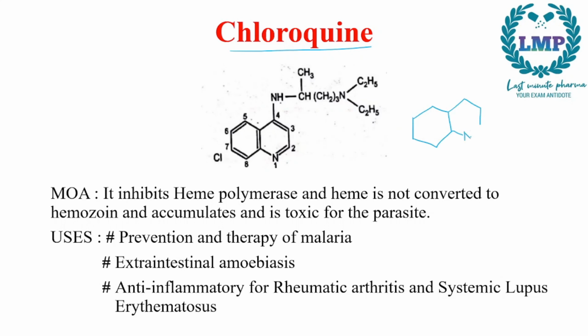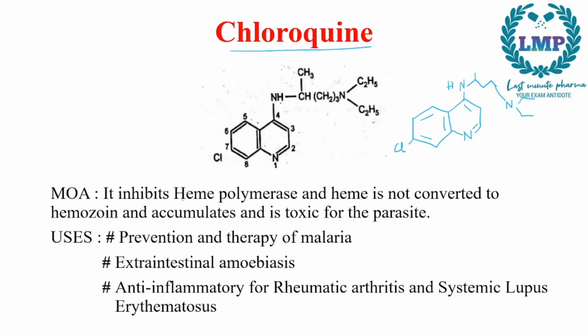That is 2 benzene rings attached to each other. One benzene ring has a nitrogen fused in the ring. Then we have the double bonds. Then we have an NH, and attached to this we have 2 carbons, a nitrogen, attached to this C2H5, C2H5. Here we have a CH3 group, and right here we have a chlorine group. So this is the structure of chloroquine.